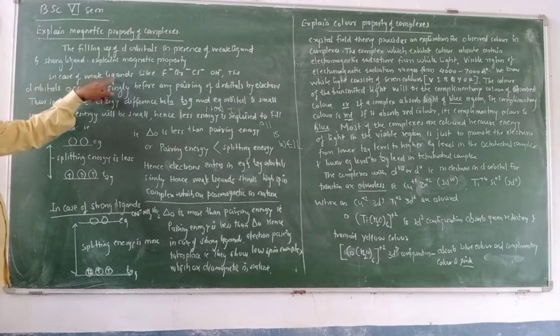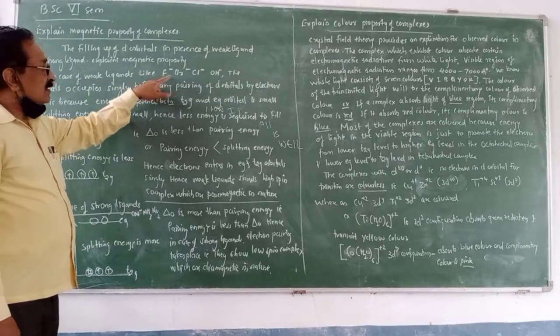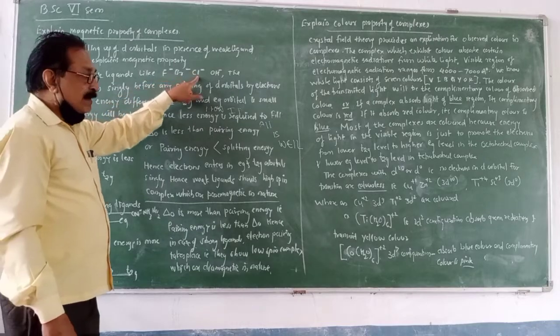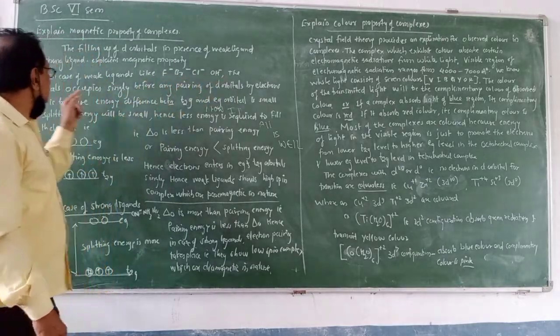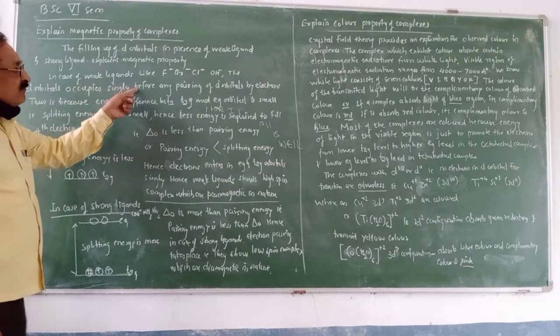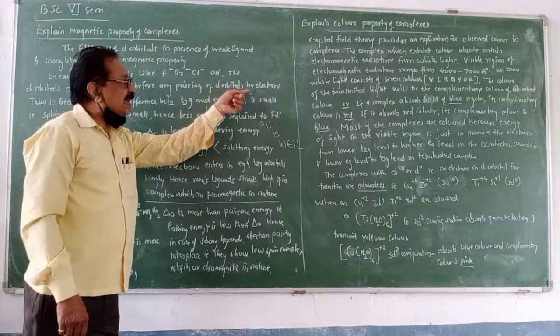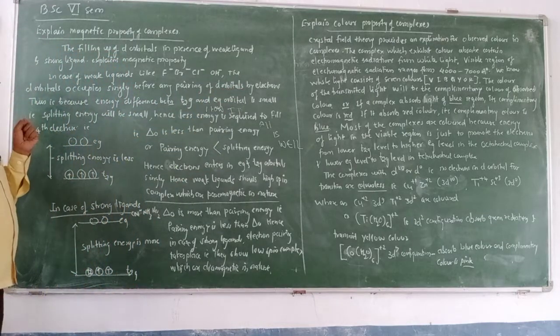In case of weak ligands like F minus, Br minus, Cl minus, OH minus, all these are weak ligands. The d orbitals occupy singly before any pairing of d orbitals by the electrons.